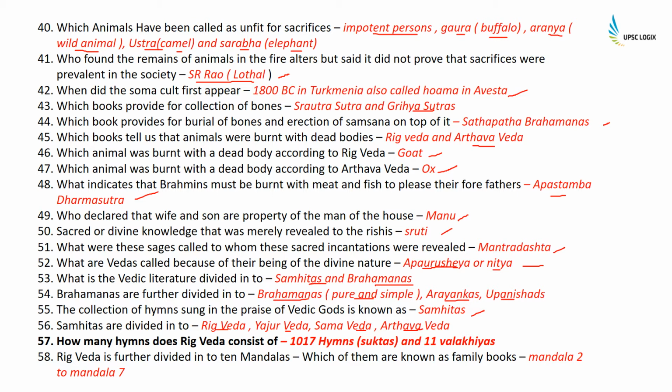How many hymns does Rigveda consist of? 1017 hymns known as Suktas and 11 Valakhilyas. Rigveda is further divided into 10 mandalas. Which of them are known as family books? Mandala 2 to Mandala 7.